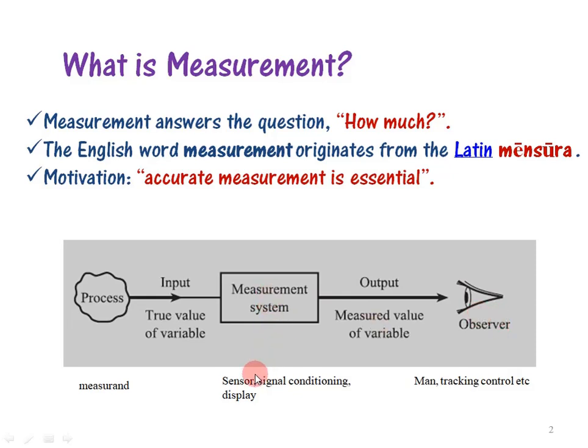This measurement system includes a sensor, signal conditioning circuit and display. The sensor senses the input, and the signal conditioning circuit helps us modify the basic sensor output into a required or desired form to express the sensed value as a numerical value. Finally that numerical value is displayed. These are the functions included in a measurement system.